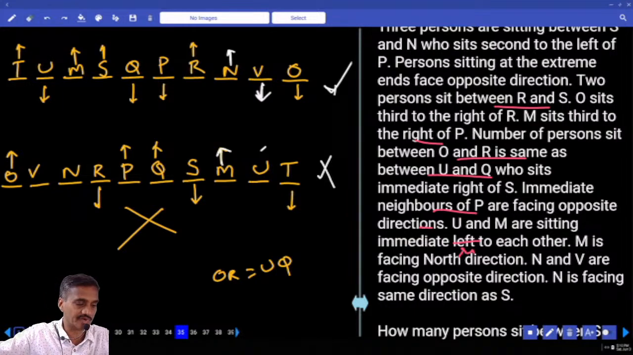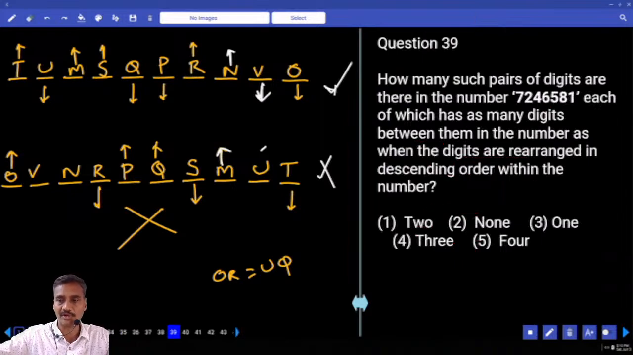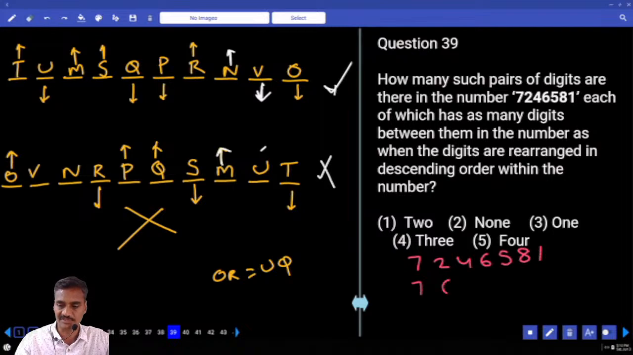37 to 35 to 38. The next one, 39 and 40. Now in this, how many such pairs of digits are there when they are arranged in the descending order within the number? Within the number, all the digits are arranged in descending order, then how many remain in the same position? Now what is the number we have? 7, 2, 4, 6, 5, 8, 1. If these were arranged in descending order, then 8, 7, 6, 5.